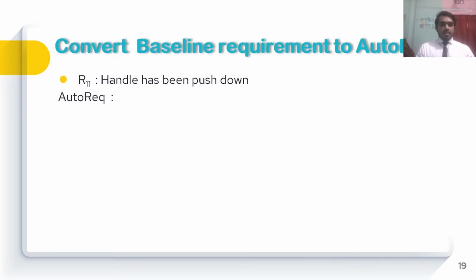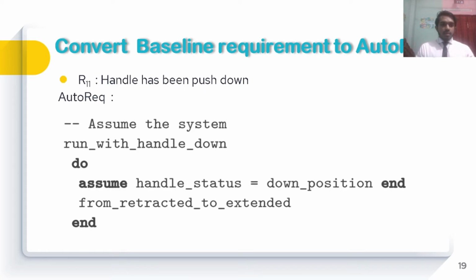Then convert the baseline requirements to AutoReq. We have seen the baseline requirements before. Now we have to convert them into AutoReq. So this is the most important step here. If you consider requirement R11, the handle has been pushed down. That was the requirement. For this, AutoReq will assume the system runs with the handle down. That means, assume handle status is equal to down position, and from retracted to extended.